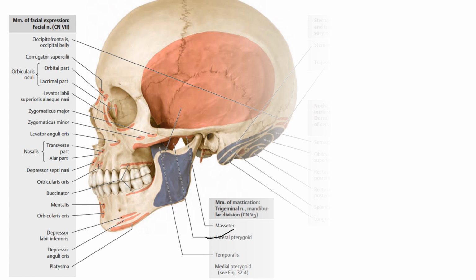Okay, this is the lateral pterygoid originating from the infratemporal crest of the greater wing of the sphenoid bone and inserting onto the condylar process. Temporalis originates from the temporal lines on the parietal bone and inserts onto the coronoid process.